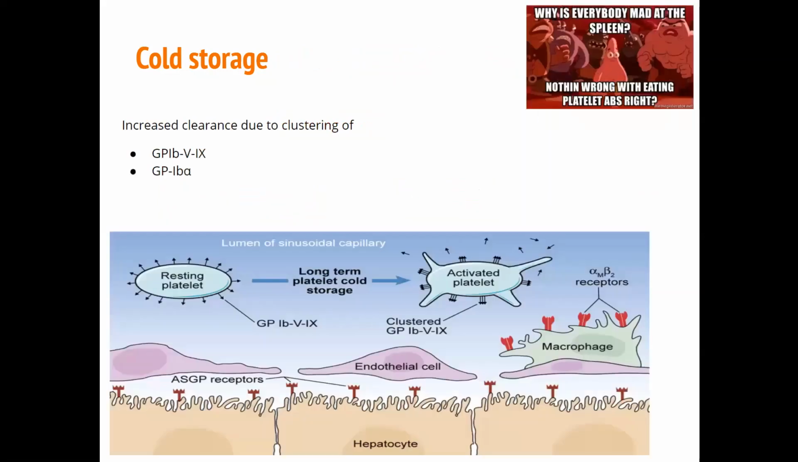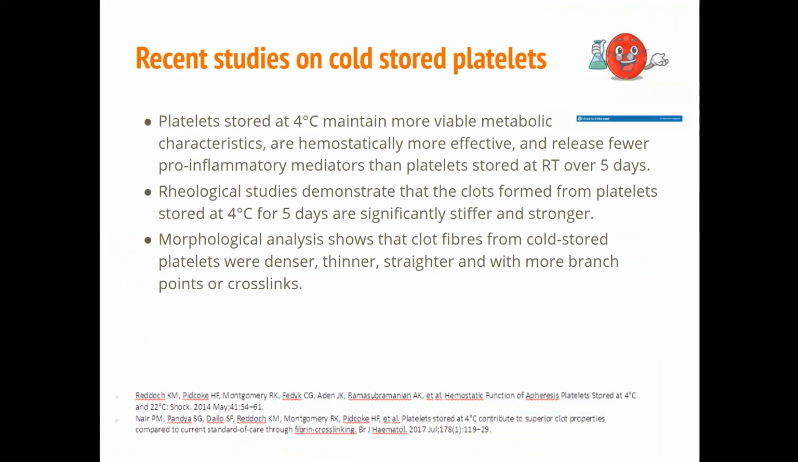The cold storage of platelets results in the clustering of GP1B and GP1B alpha. These attach to the lectin binding domains of the hepatic macrophage alpha M beta 2 and the hepatocyte glycoprotein receptors, which recognize these receptors and result in rapid removal of these platelets. Recent studies of cold stored platelets have also shown that they have better hemostatic efficacy, and the clots formed are denser and stronger and are much more likely to be sustained for a longer period of time.